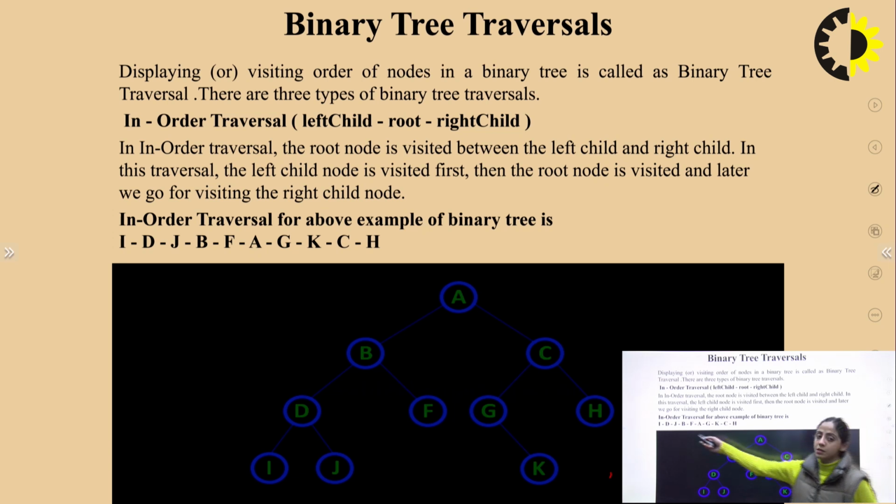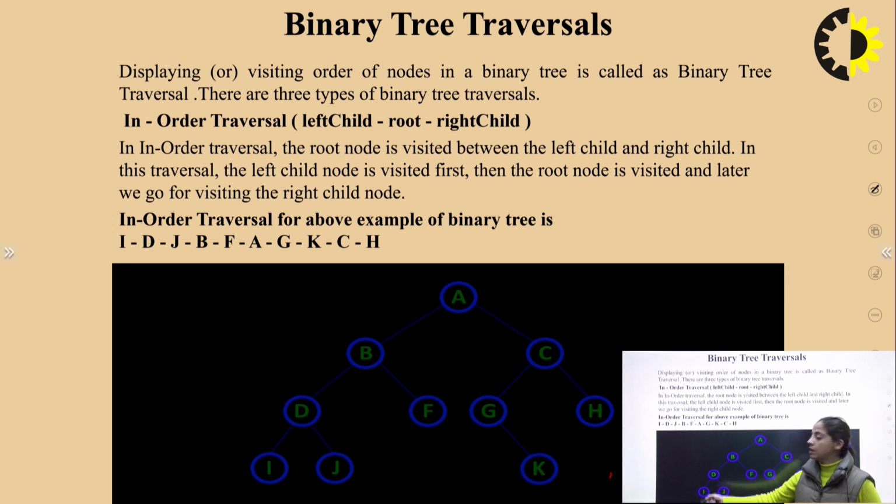How will this be? This much. So now I will tell you how to calculate the in order traversal. For example, since the left subtree has to be traversed first, we go to the left part of the subtree. In the left subtree, again we go to the left part of the subtree. And this is the leftmost node of the tree, which is I.